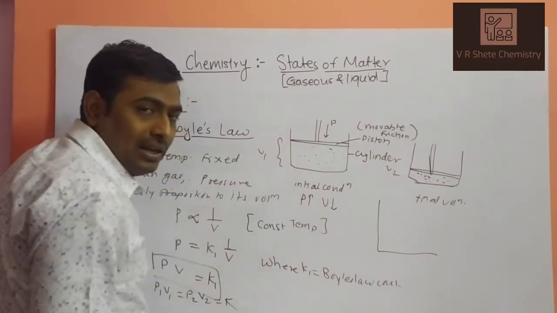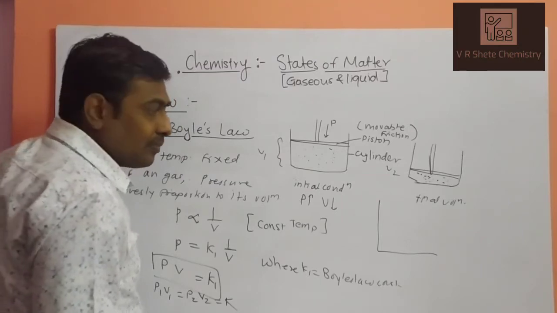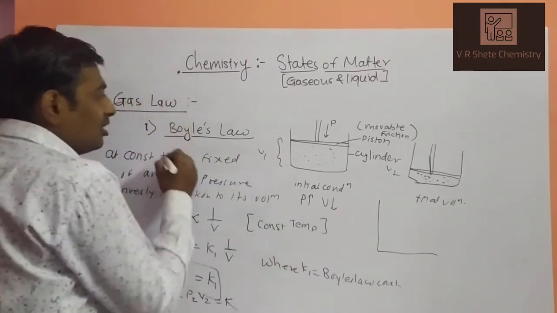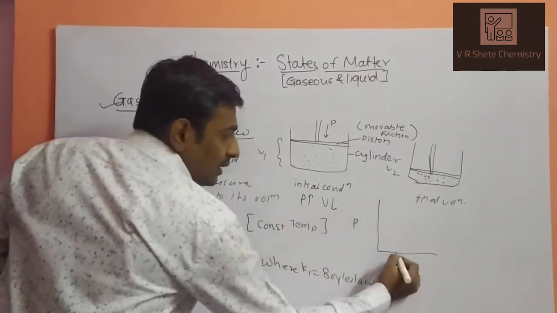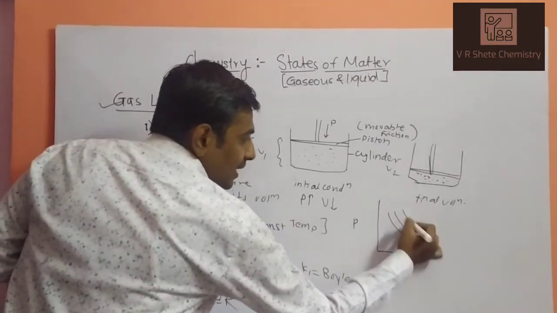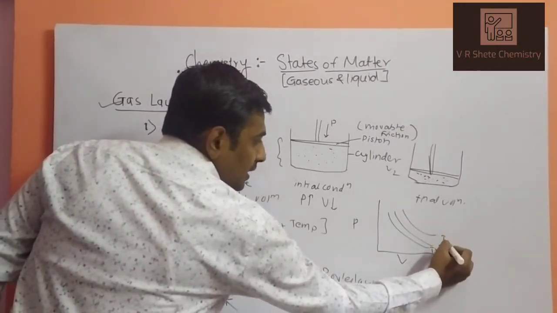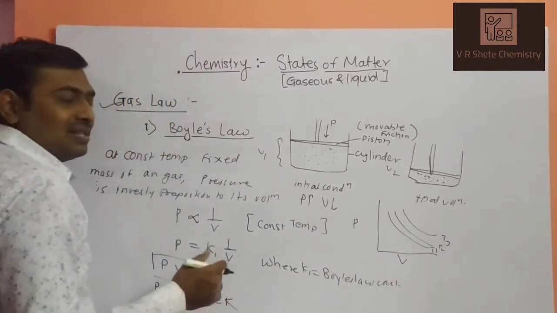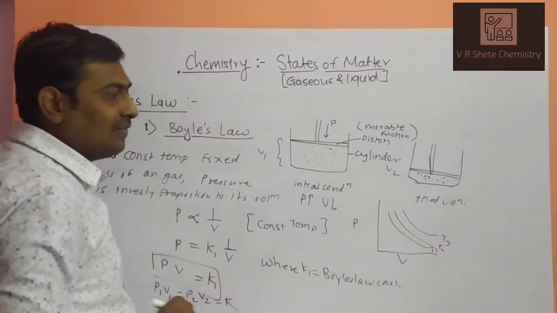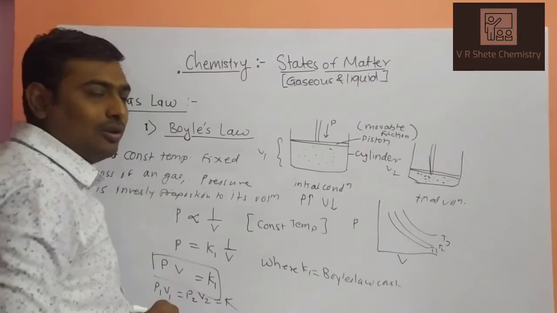What is the graphical representation of Boyle's law? So pressure and volume. If you are observing three different temperatures, T1, T2, T3, so this is your inverse relation in between them. This is your graphical representation of pressure versus volume.